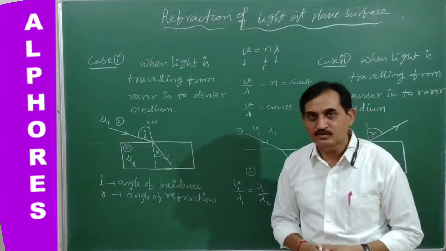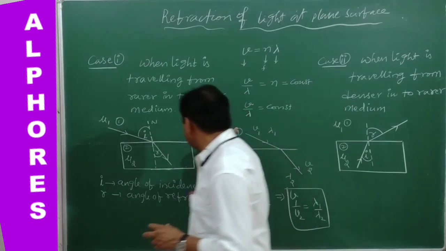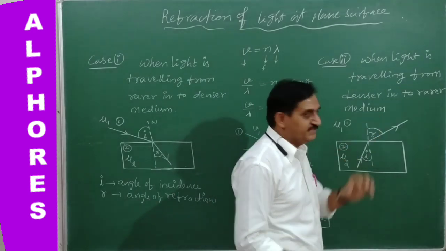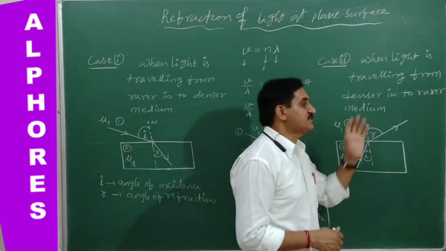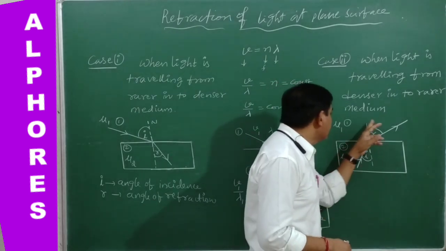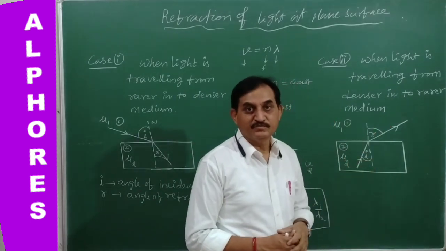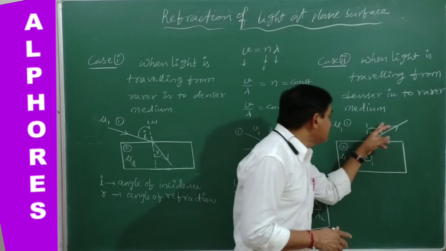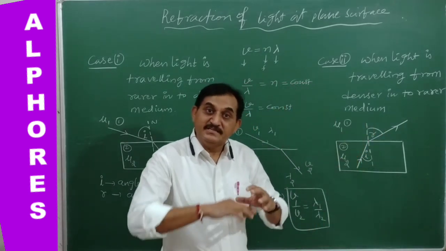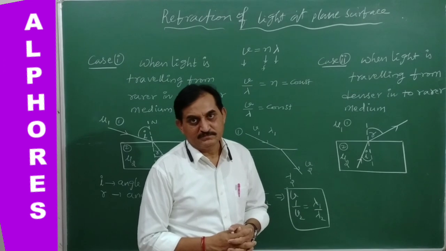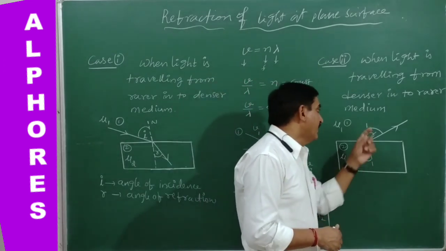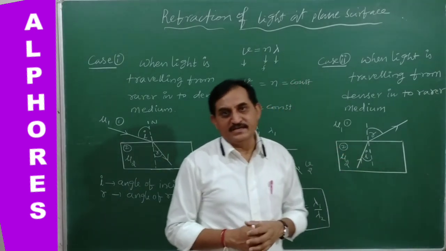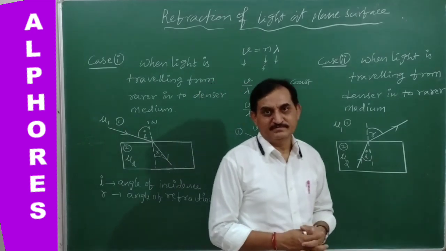So very clear. Okay, come to the next point. When light enters a medium where its velocity is increased, it bends away from the normal. And the medium into which the light has entered is known as an optically rarer medium.